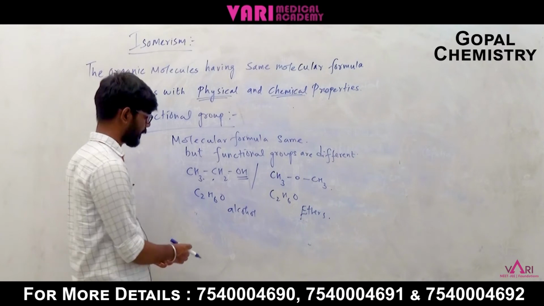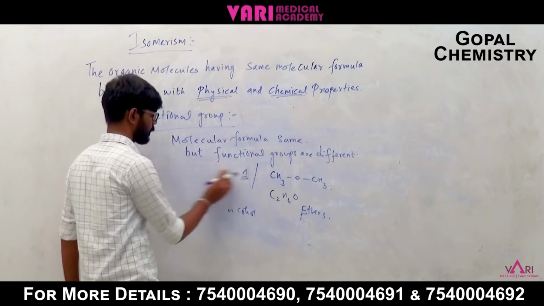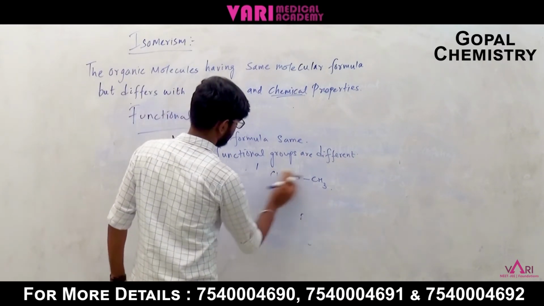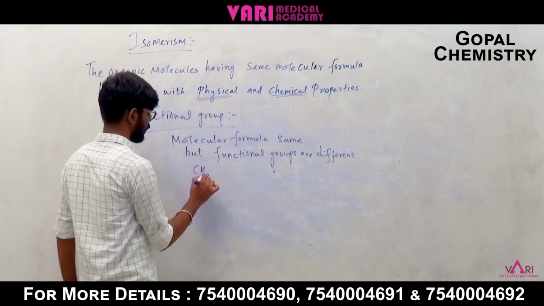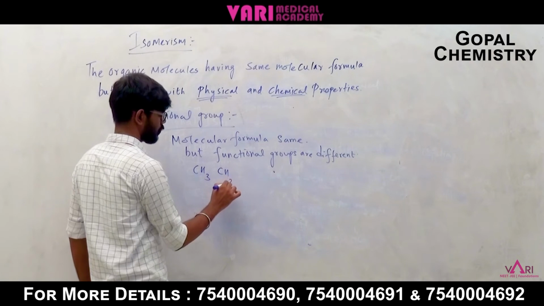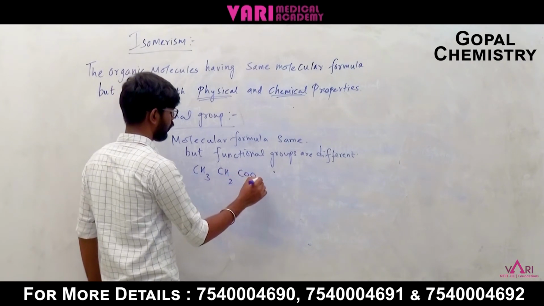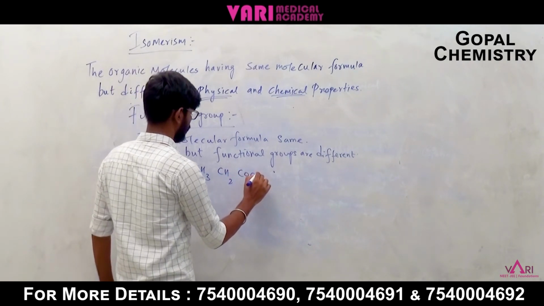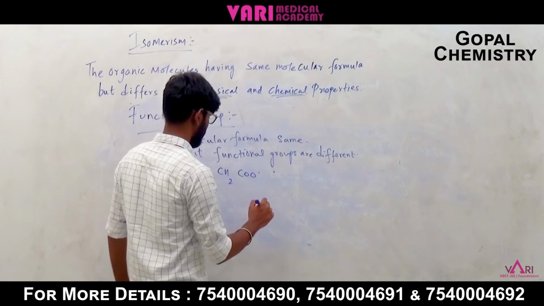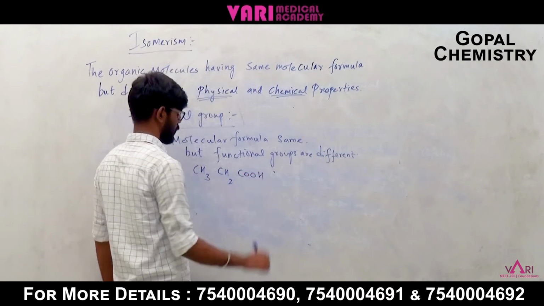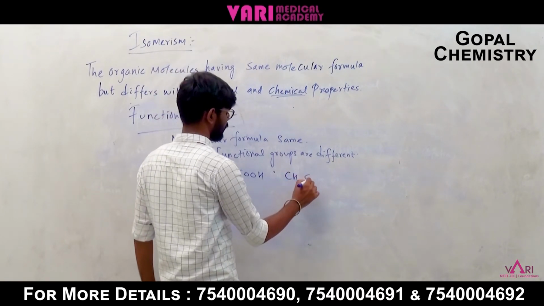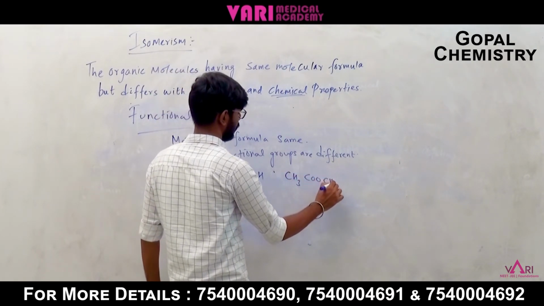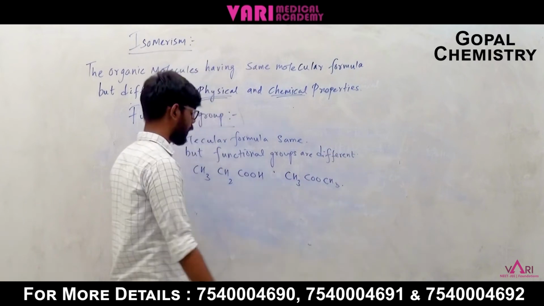Okay, next example we can discuss: CH3CH2COOH. Next one is CH3COOCH3.